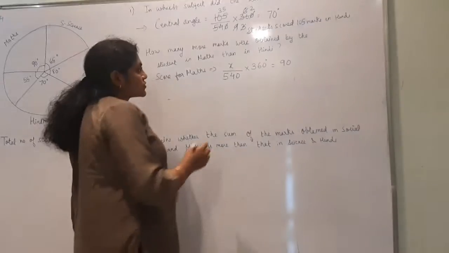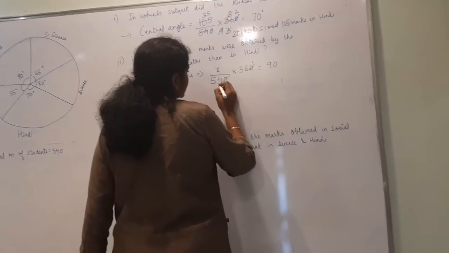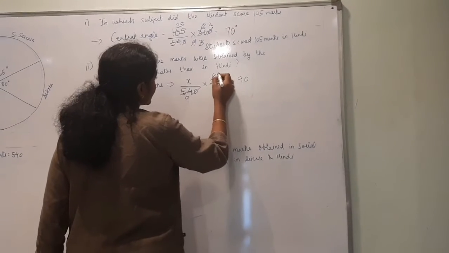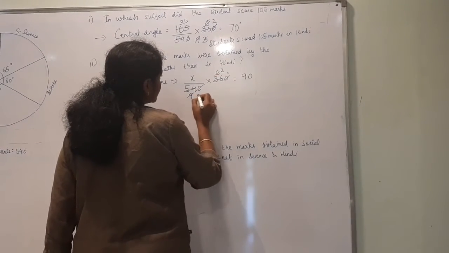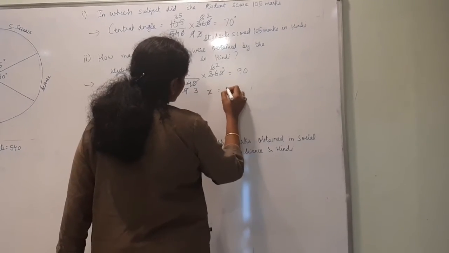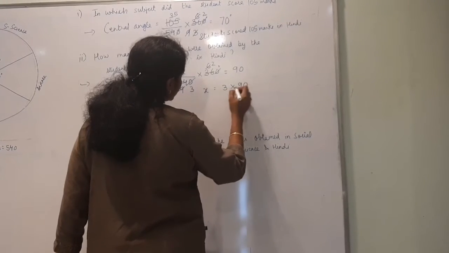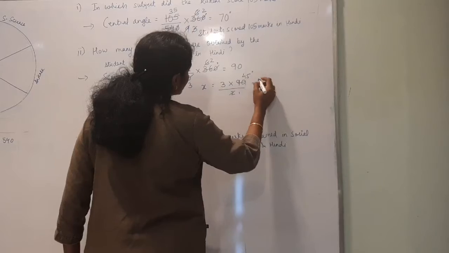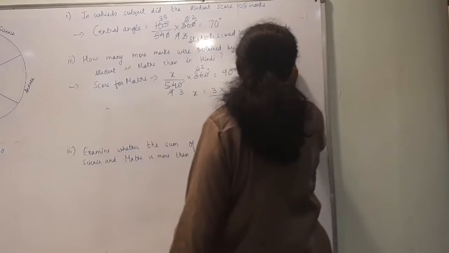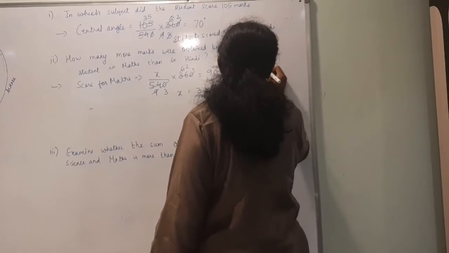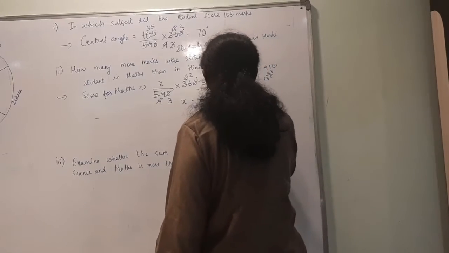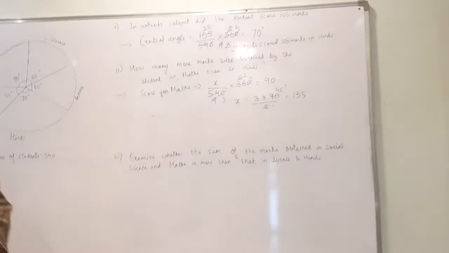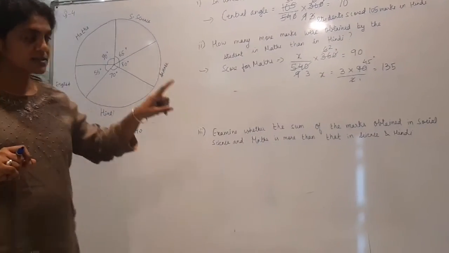right? Now the 0s will get cut. 6 6s are 6, 9s are again 3, 2s are 3, 3s are. So x will be 3 into 90 divided by 2. So this will be 45 into 3 if you do, so it will be 135. So the score for maths is how much? It is 135 marks. You got it.